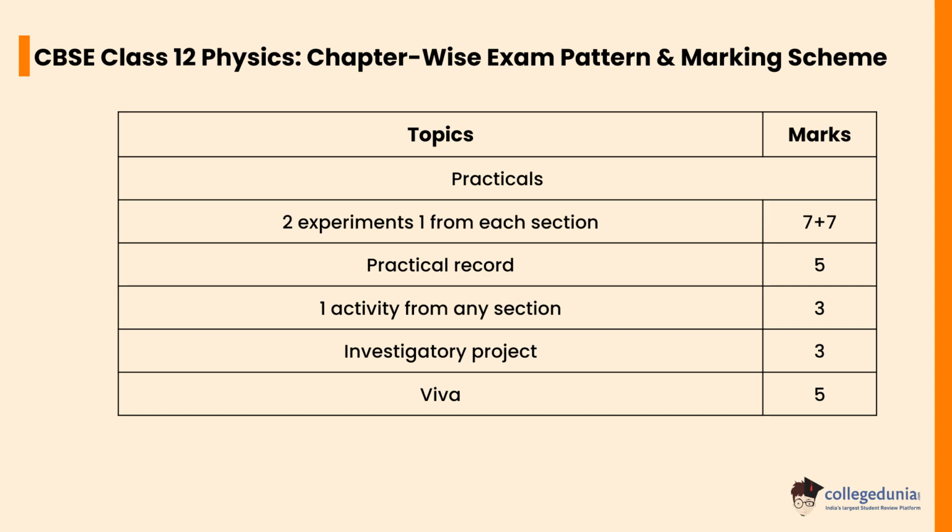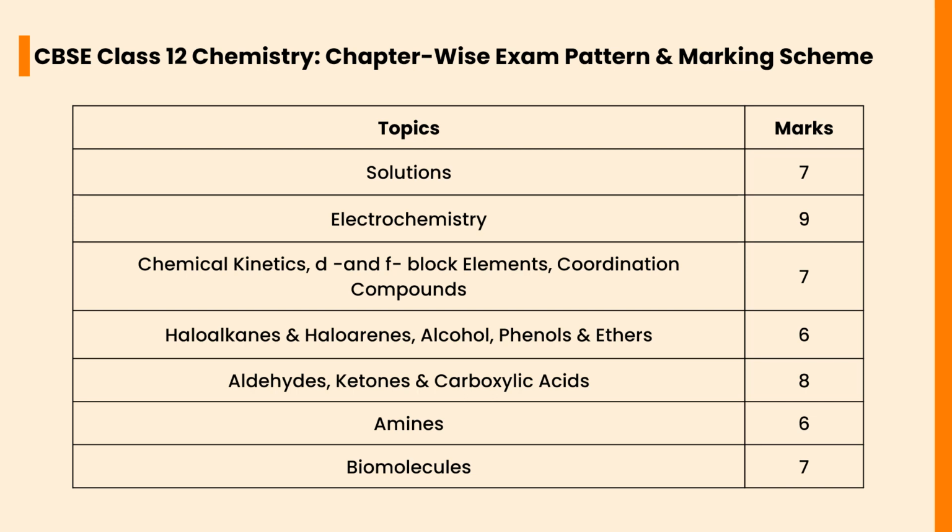Let's check the CBSE Class 12 Chemistry chapter-wise exam pattern and marking scheme. Solutions, chemical kinetics, d and f block elements, coordination compounds, biomolecules will carry a weightage of 7 marks. Electrochemistry will carry a weightage of 9 marks. Haloalkanes, haloarenes, alcohols, phenols and ethers will carry a weightage of 6 marks. Aldehydes, ketones and carboxylic acids will carry a weightage of 8 marks. Amines will carry a weightage of 6 marks.